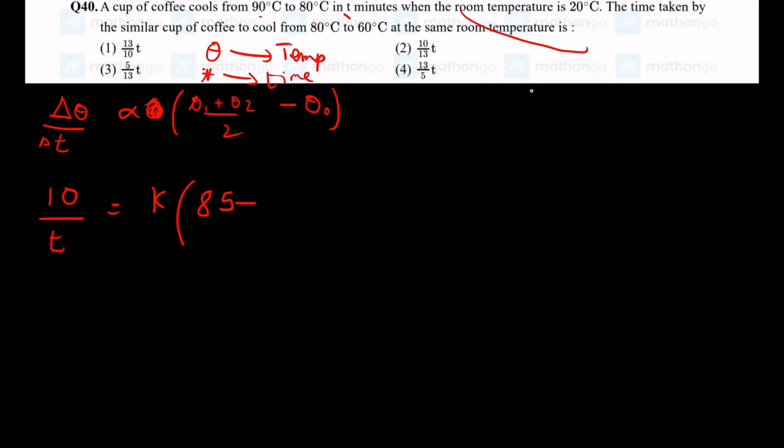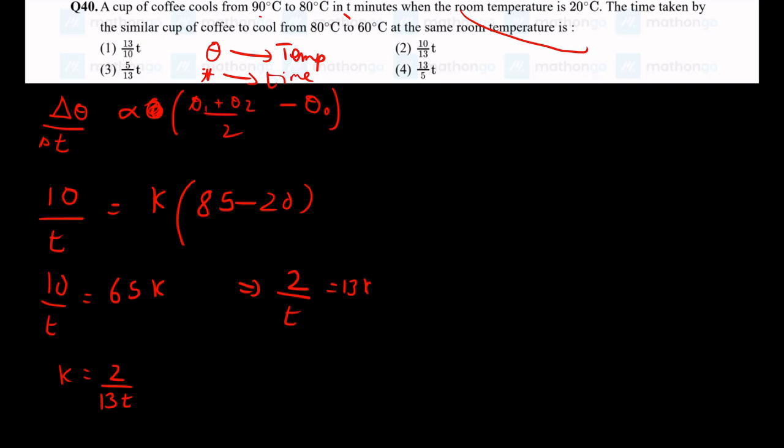Okay, that line was bad. So we get 10 by T is equal to 65 K. Let me divide by 5 on both sides. So I get 2 by T is equal to 13 K. Eventually I get K is equal to 2 by 13, and T is in the denominator. Okay, now they are asking me how long it will take to cool from 80 to 60.